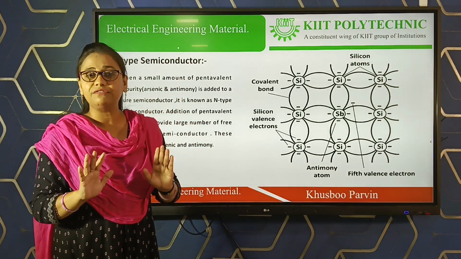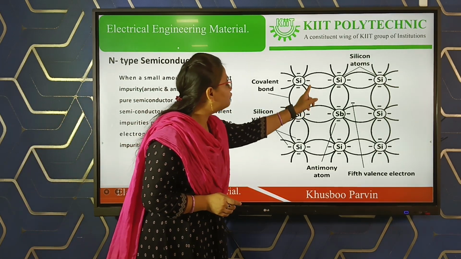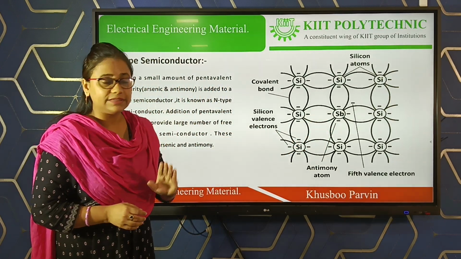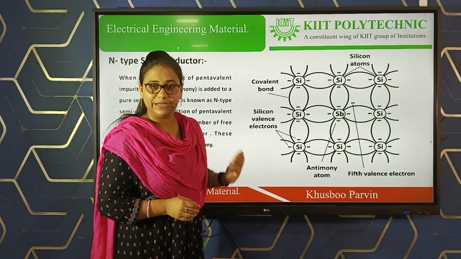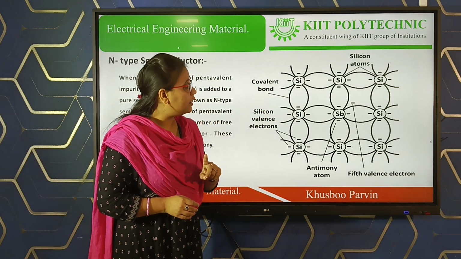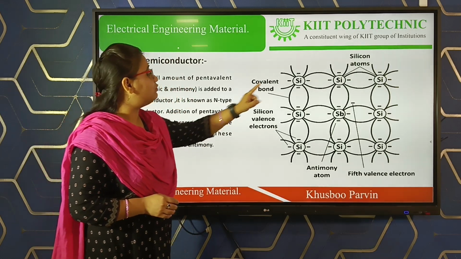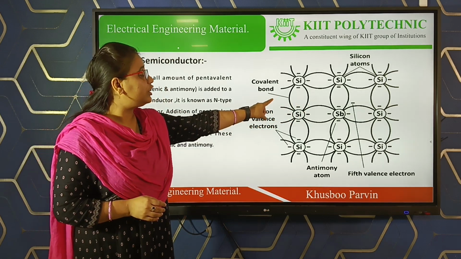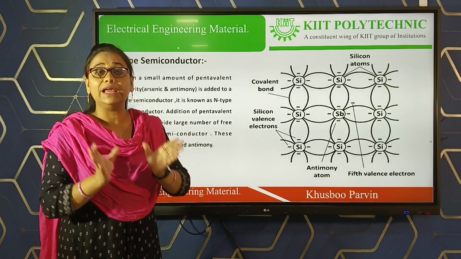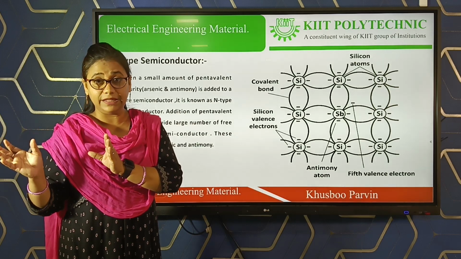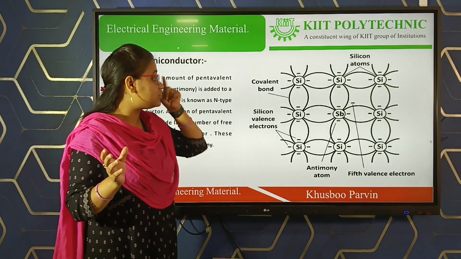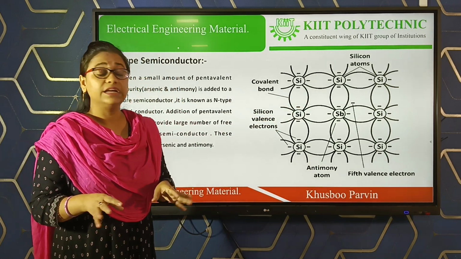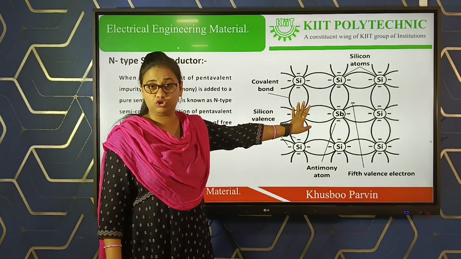Since it has 5 valency electrons, 4 valency electrons form covalent bonds with the silicon. One of the electrons is left free, because it is not able to form a bond with any other semiconductor atom, as there is no extra valency electron in the semiconductor material. Hence it is left as a free electron.